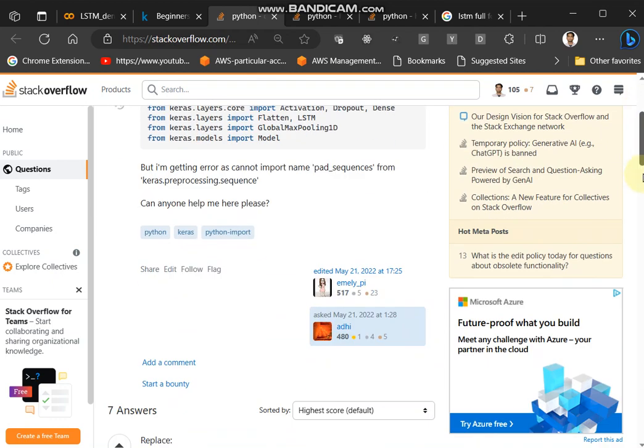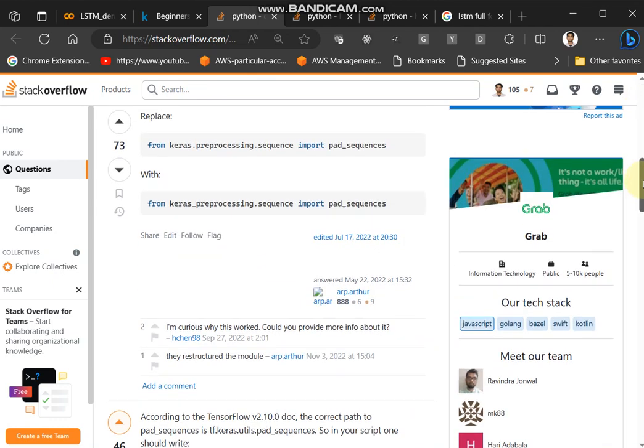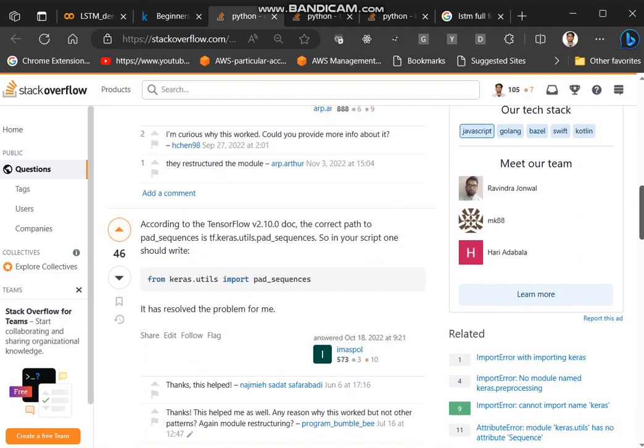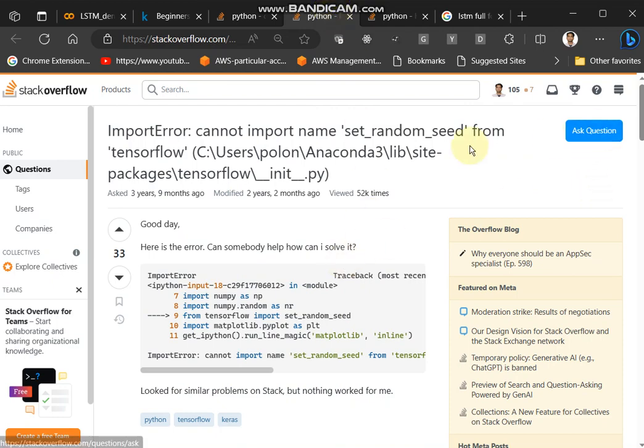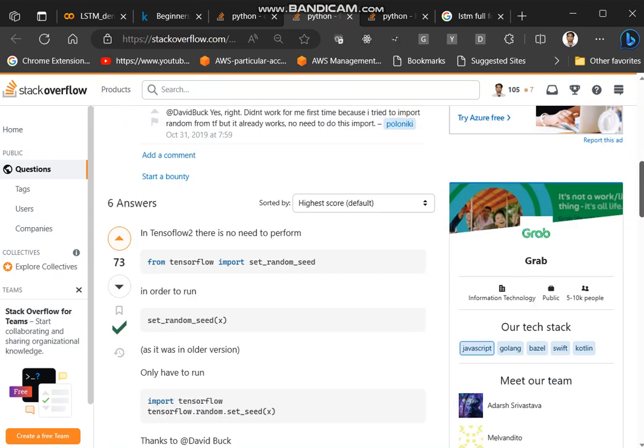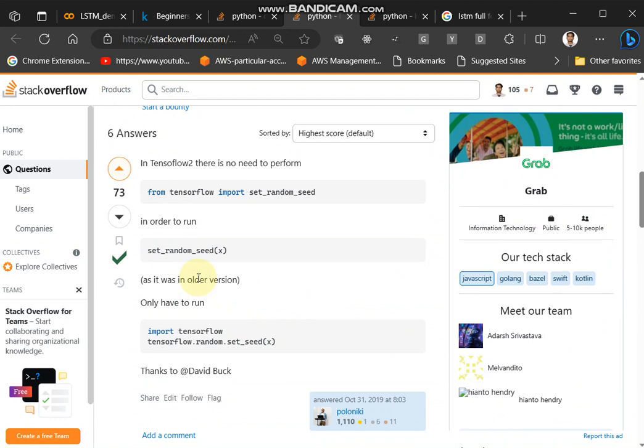So this was for the pad sequence. This one I fixed with this answer, which I have adopted: from keras.utils import pad_sequences. Next one was this set random seed. For this I had to do it this way: import TensorFlow and then tensorflow.random.set_seed and pass the value.